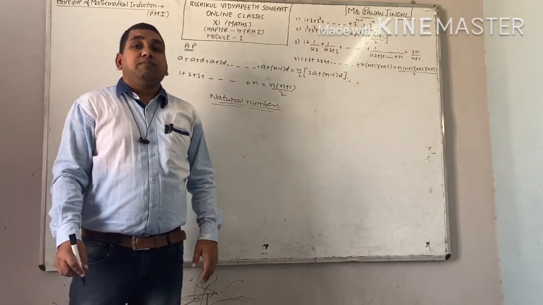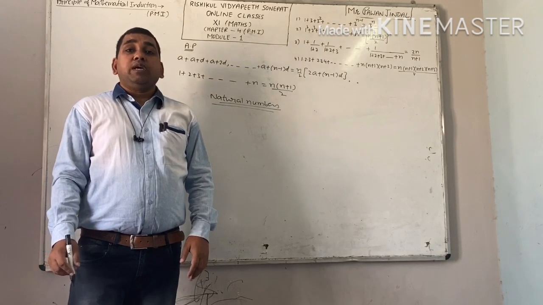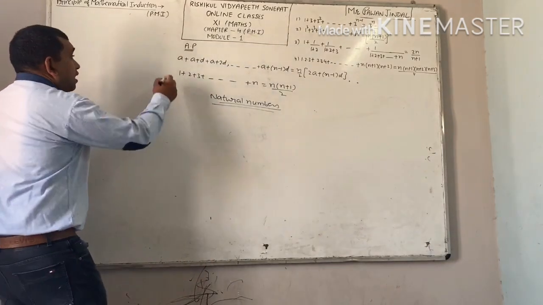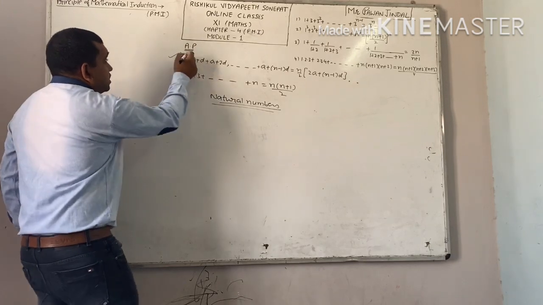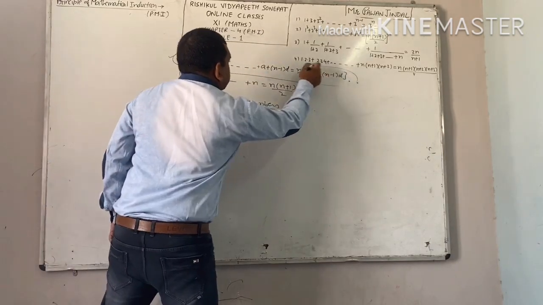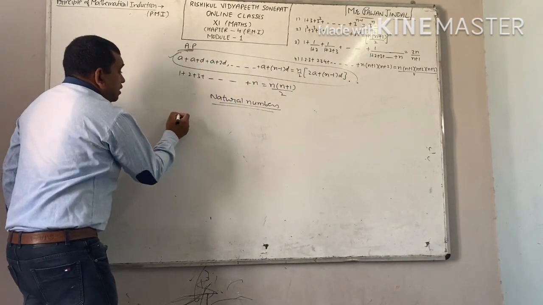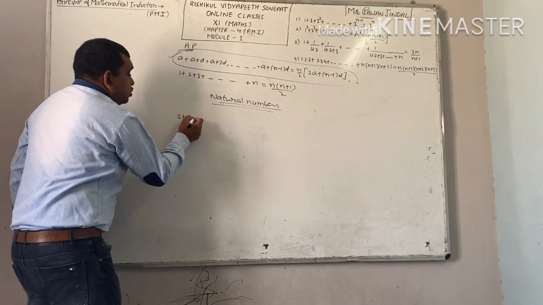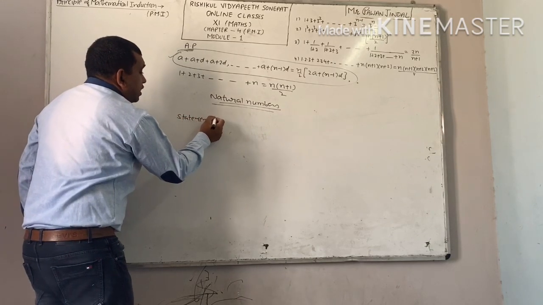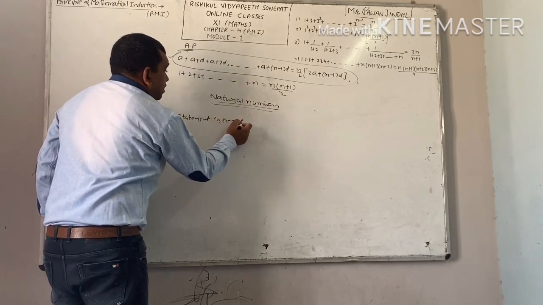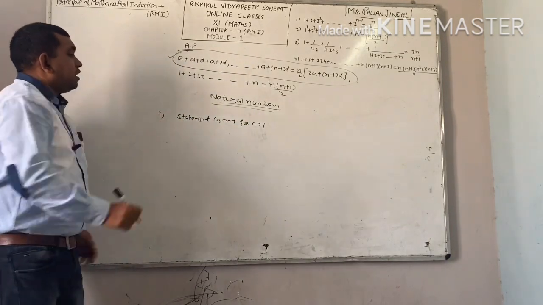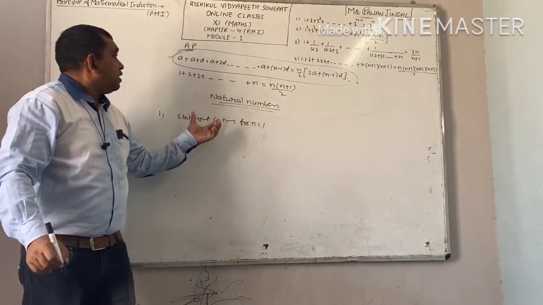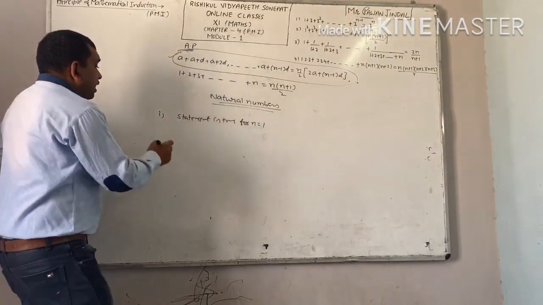Now, what is PMI? According to PMI, suppose this is the statement, right? If the statement is true for n equal to 1, means if you are taking number of terms equal to 1 and your statement is true.